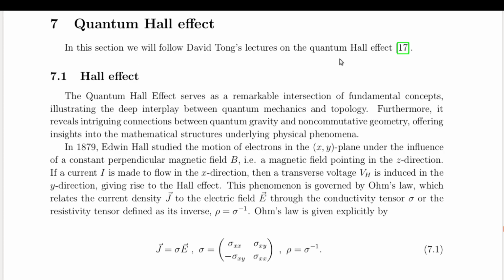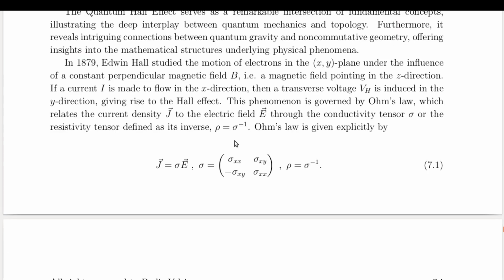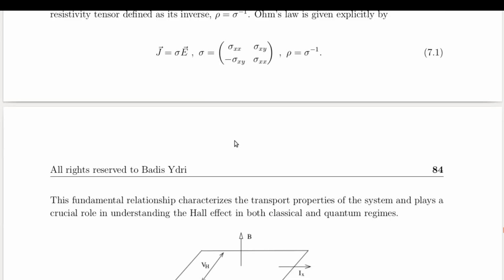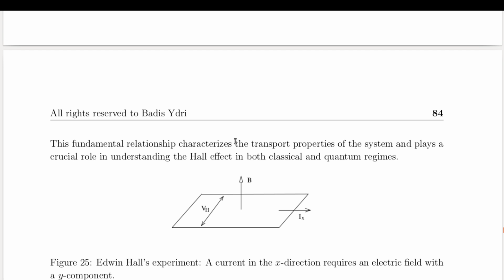To fully grasp the quantum Hall effect, we begin with its classical counterpart, the Hall effect, first observed by Edwin Hall in 1879. Imagine a thin metal strip with an electric current flowing in one direction. Now, introduce a strong magnetic field perpendicular to the strip. The electrons experience a sideways force, leading to the accumulation of charge on one side of the strip. This charge buildup creates a Hall voltage, an effect explained by the Lorentz force, which dictates how charged particles move